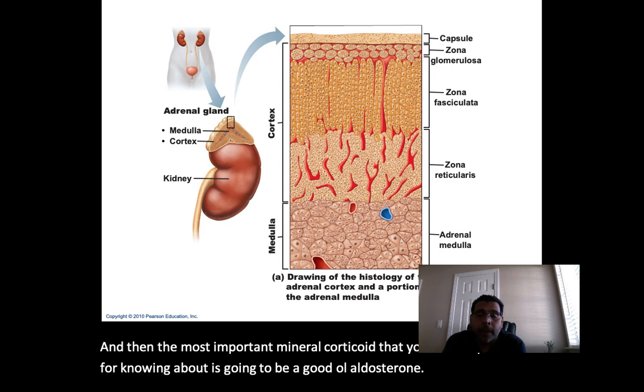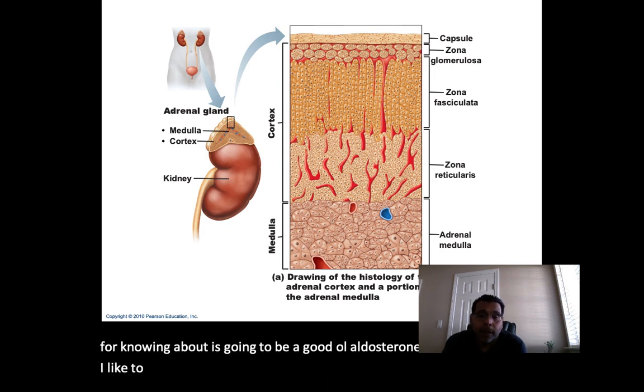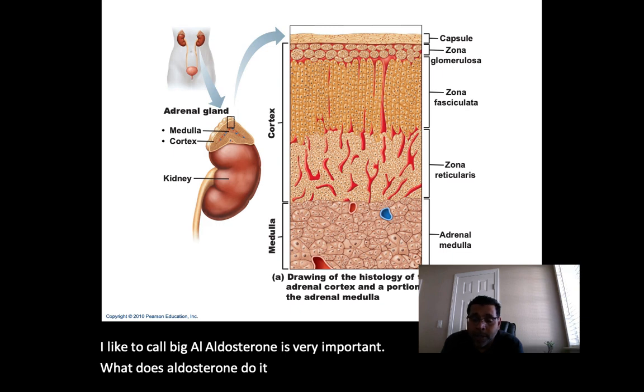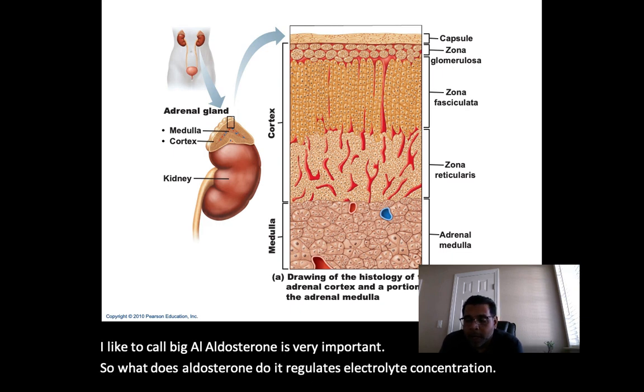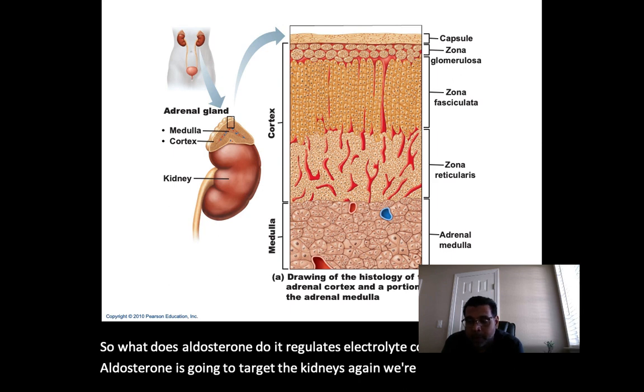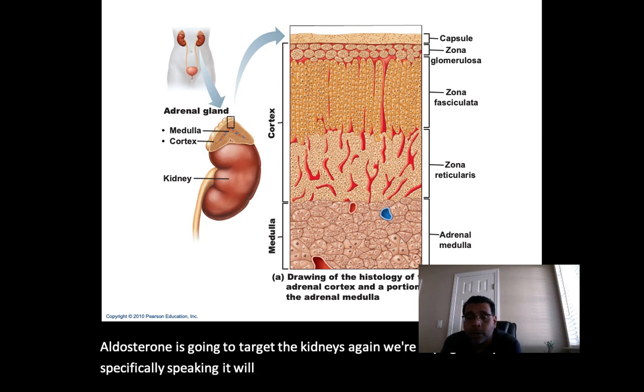Aldosterone, I like to call Big Al. Aldosterone is very important. So what does aldosterone do? It regulates electrolyte concentration. Aldosterone is going to target the kidneys. More specifically, you'll see the distal tubules. It will be the distal tubules.